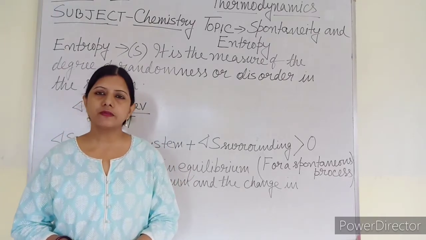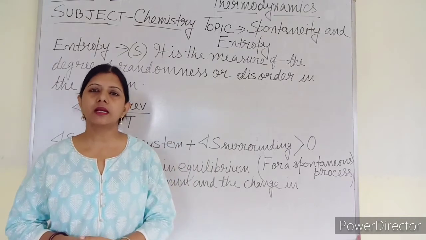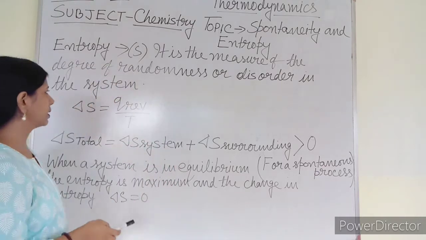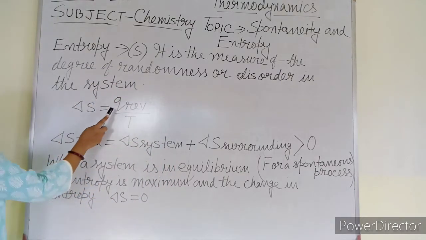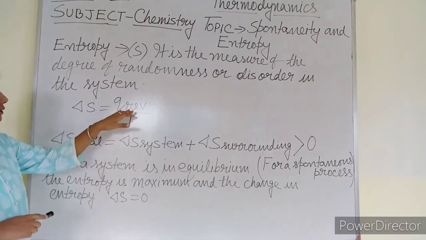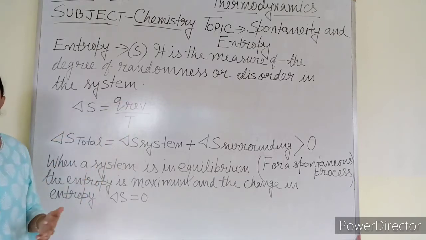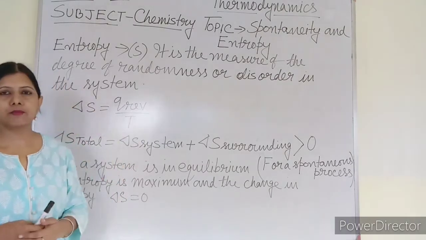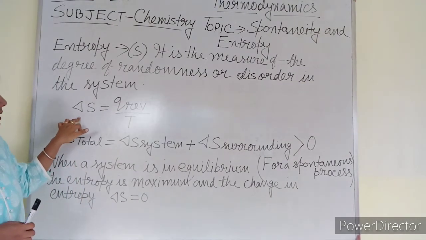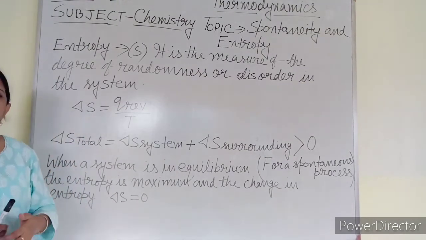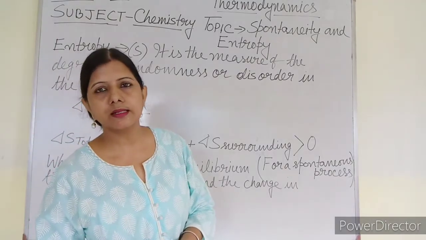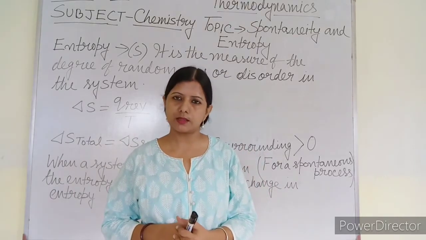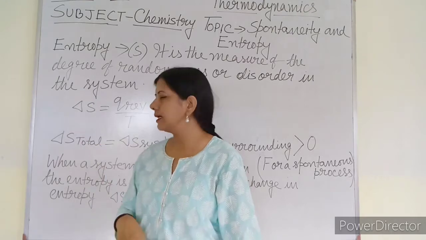But it has been found that the change in entropy can be calculated. The formula is: change in entropy is Q reversible by T. Q reversible means, in a reversible reaction, the heat associated with it divided by temperature. Now when delta is associated with it, that means the delta sign is there, it means it doesn't depend upon the mass of the substance. So that's why the delta sign is there.